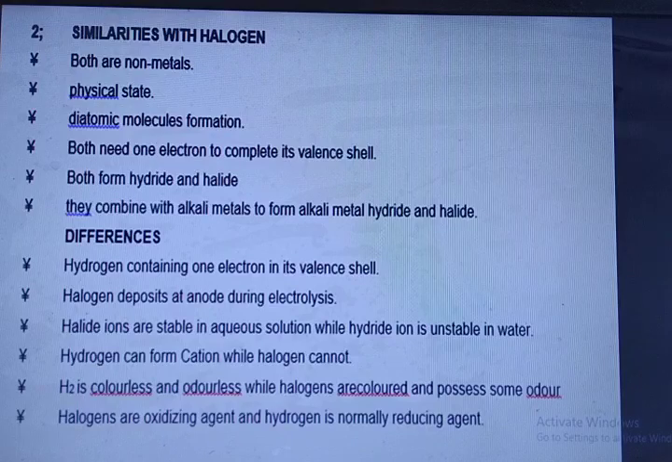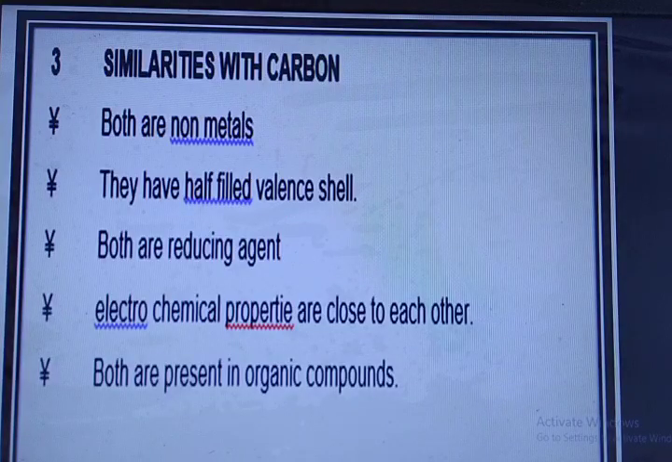Differences: hydrogen contains one electron in its valence shell. Halogens deposit at the anode during electrolysis. Halide ions are stable in aqueous solution while the hydride ion is unstable in water. Hydrogen can form a cation while halogens cannot. Hydrogen is colorless and odorless while halogens are colored and possess some odor. Halogens are oxidizing agents and hydrogen is normally a reducing agent. Similarities with carbon.